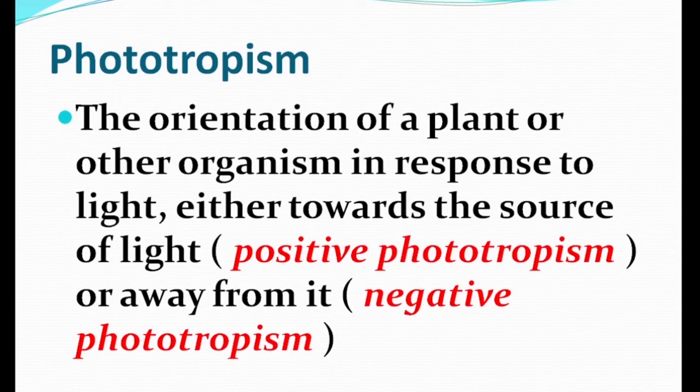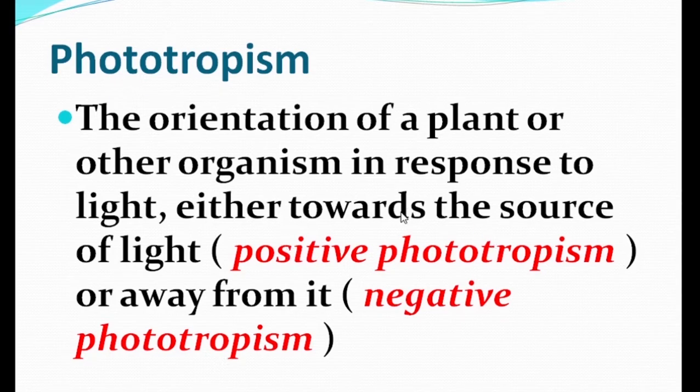Now, phototropism: the orientation of a plant or other organism in response to light, either towards the source of light or away from it. I have earlier told that the sensitivity of a plant towards the source of light is known as phototropism. This is very simple.